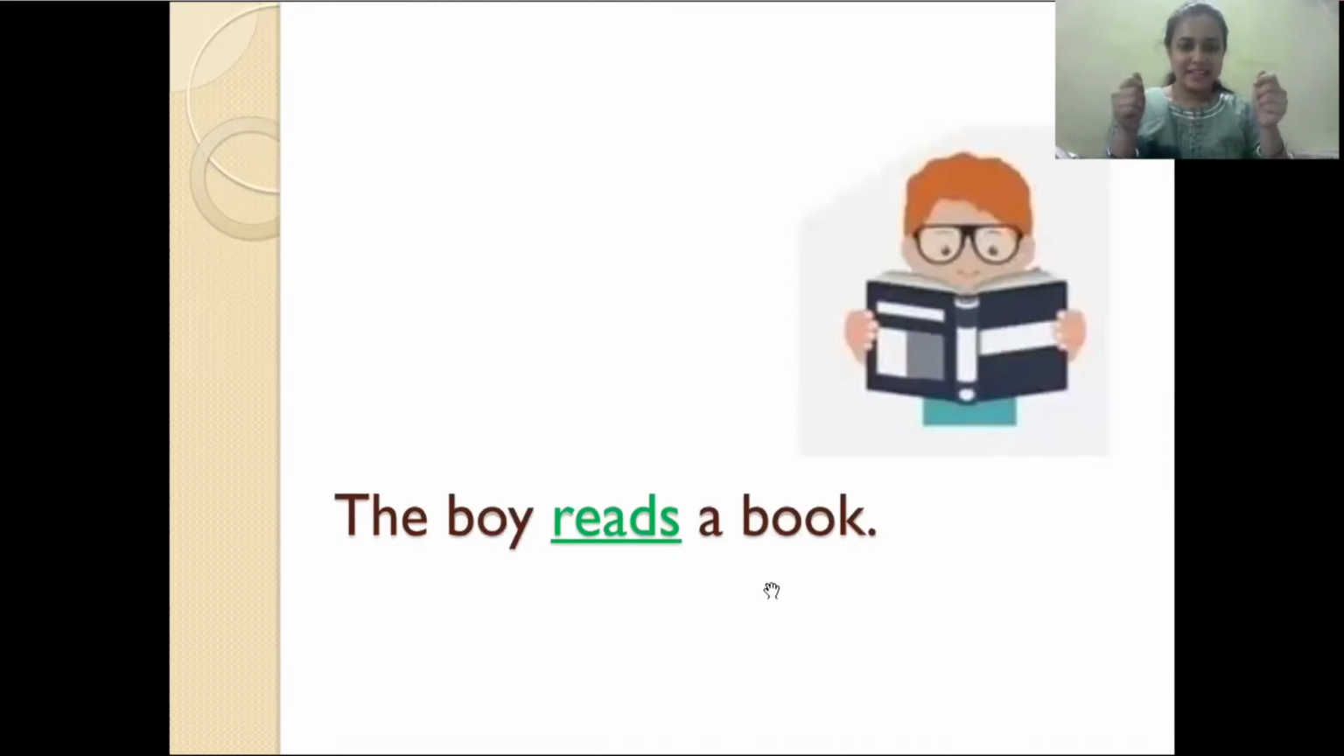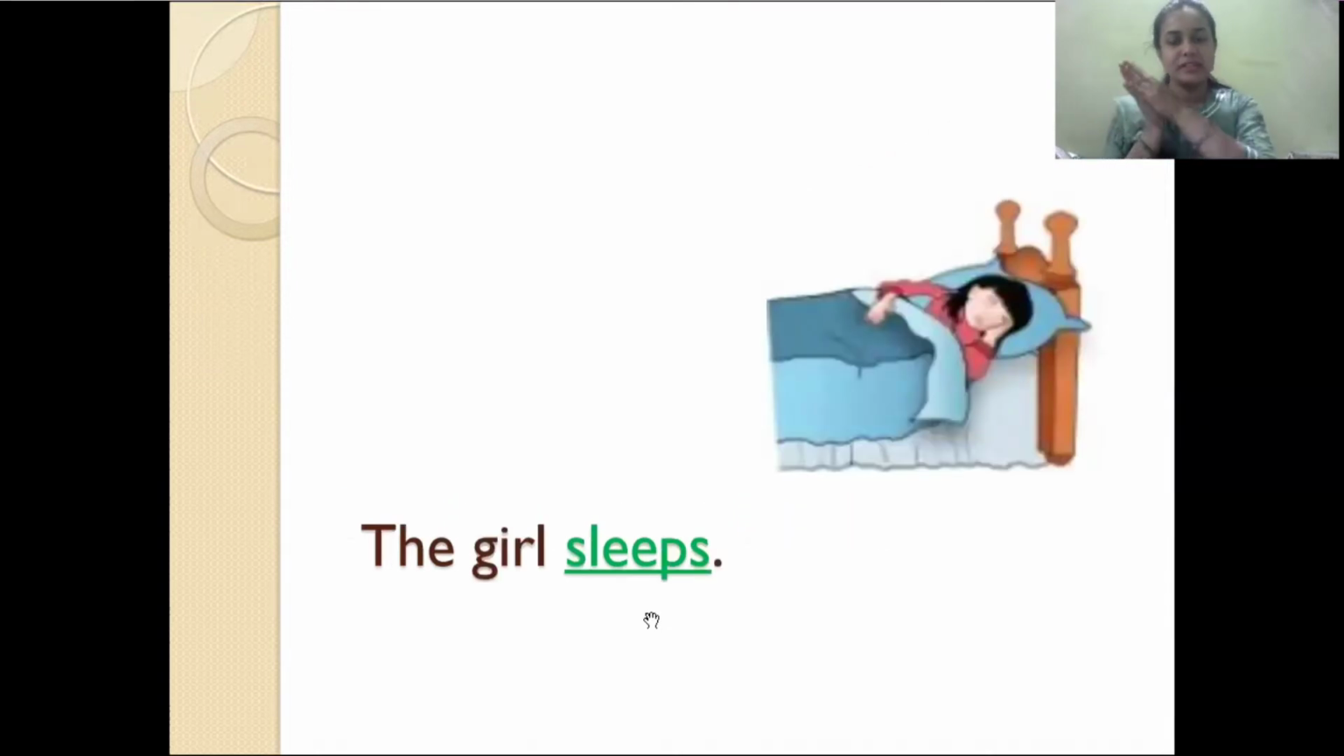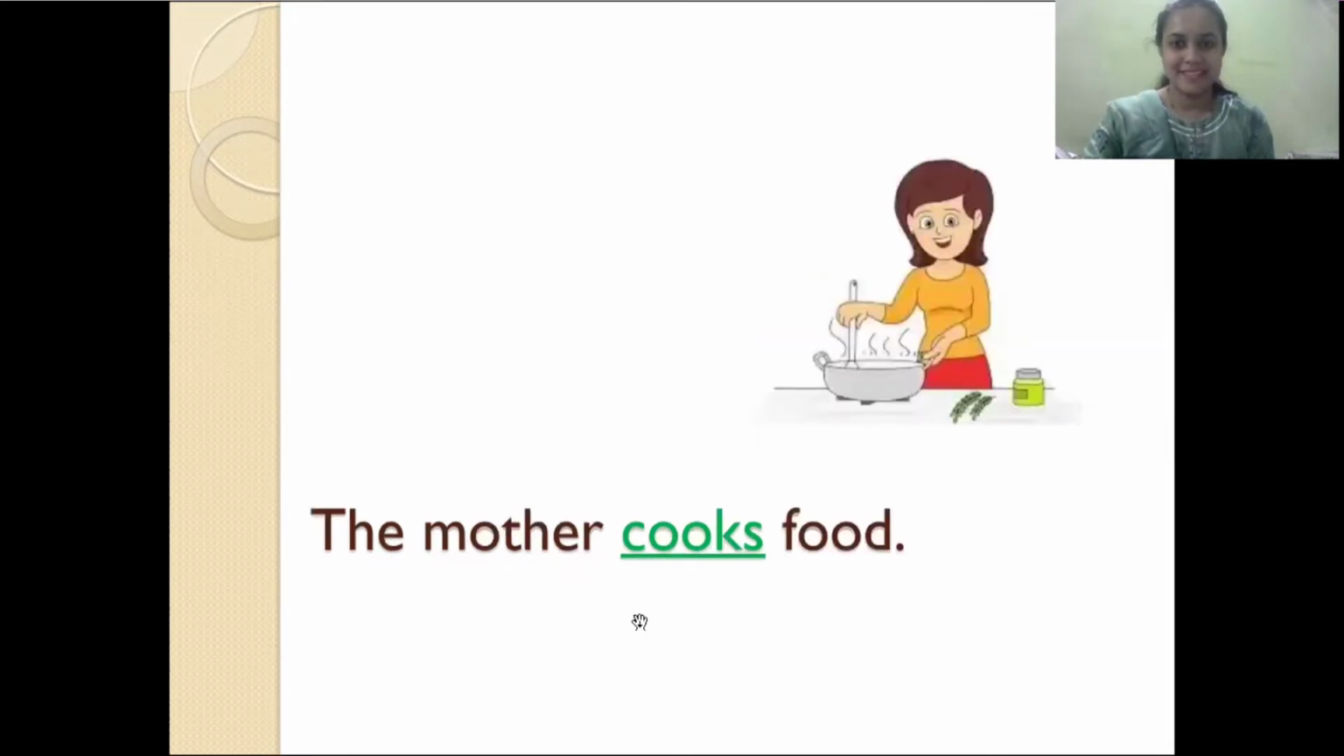The boy reads a book. What is the action here? You can see in the picture, the boy is reading a book. So here the verb is reads because it is the action being done by the boy. The girl sleeps. Here the verb is sleeps. You can see in this picture, what is the mom doing? The mother cooks food. So here the verb is cooks. Your mom also cooks delicious food for you, yes?